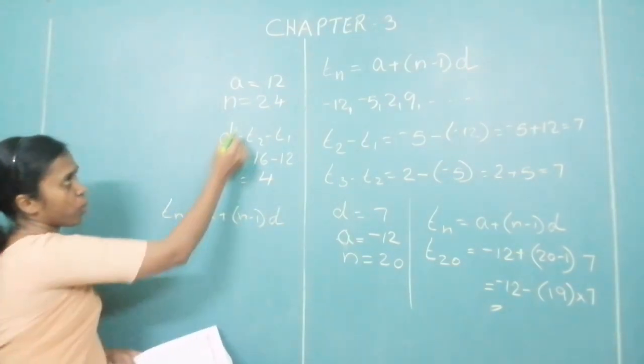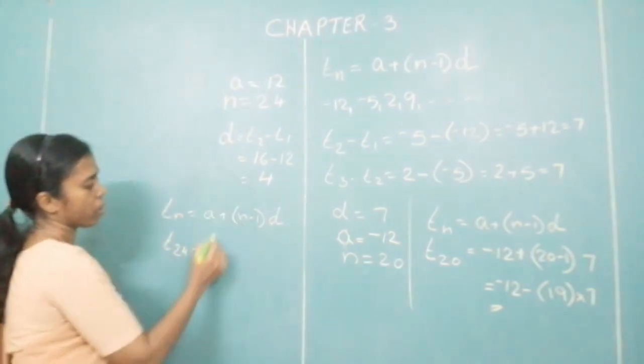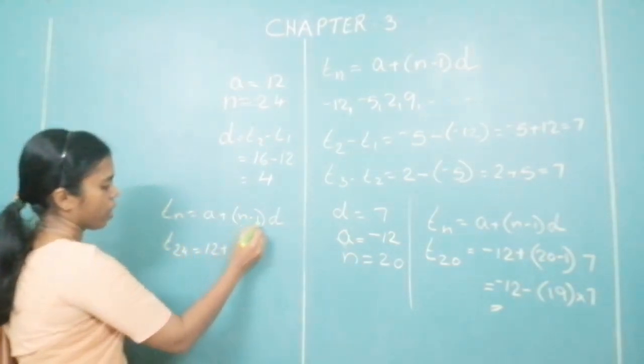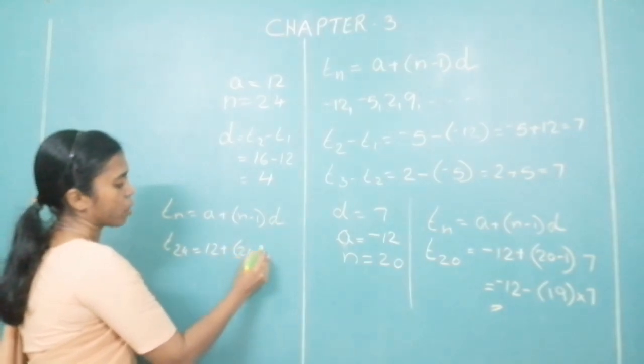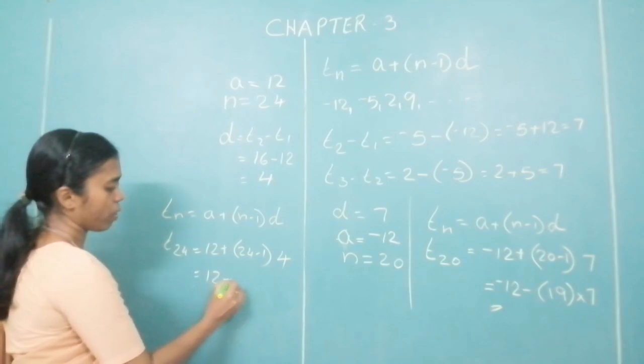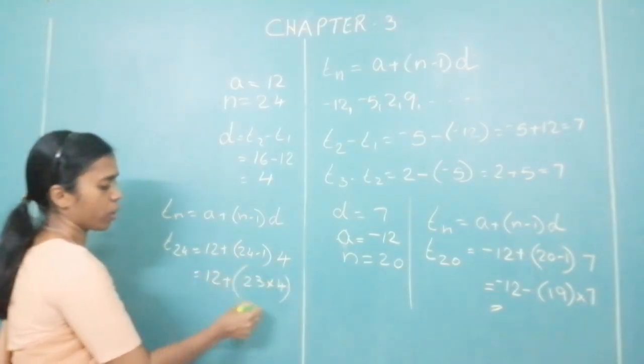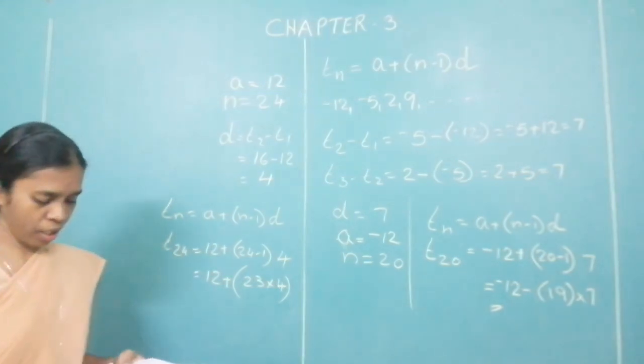Now you write the formula. Tn is equal to a plus bracket n minus 1 into d. Which one is asked to you? n is 24. So T24 is equal to a 12 plus 24 minus 1 into d. What is your d? 4. That is equal to 12 plus 23 into 4. First calculate 23 into 4 and then get the answer.